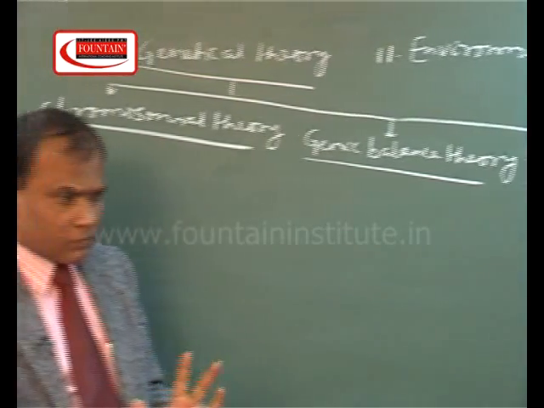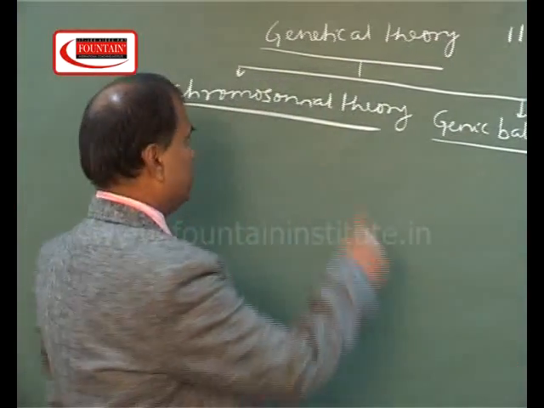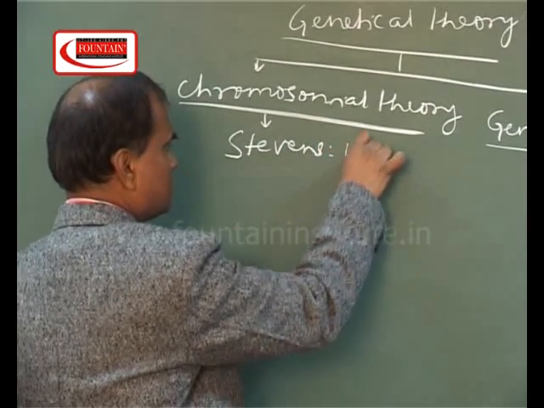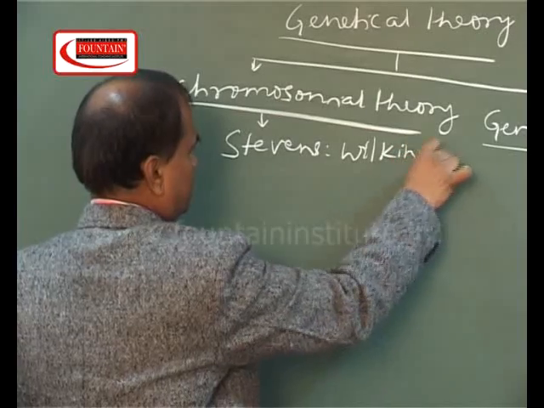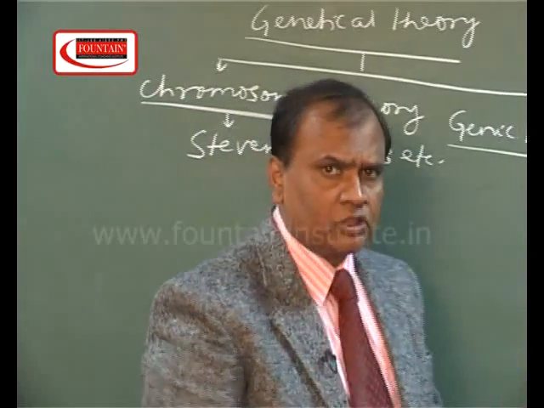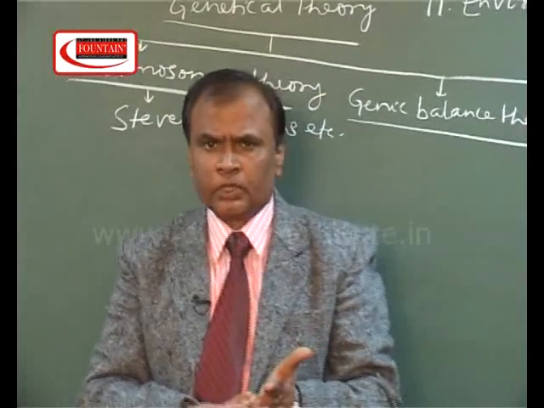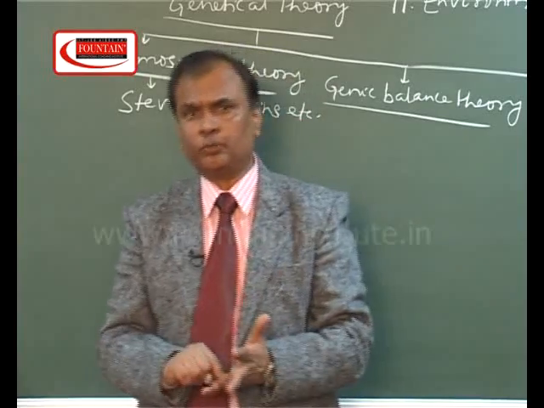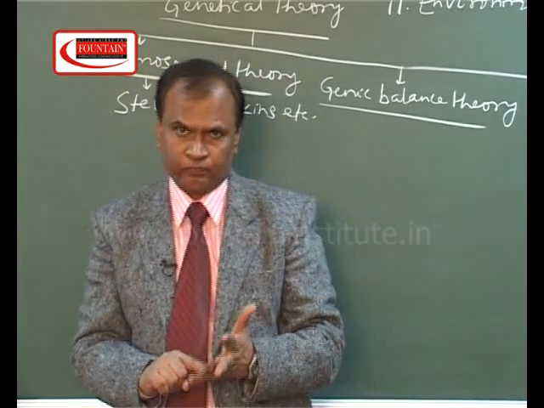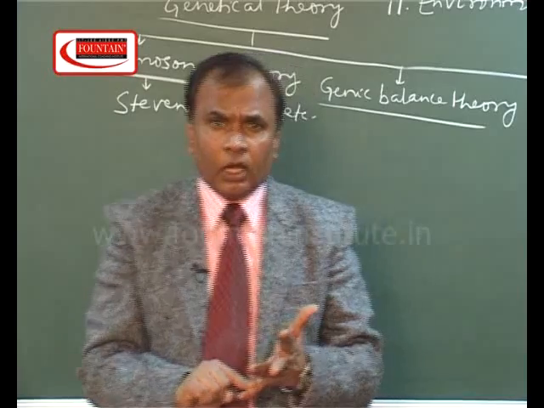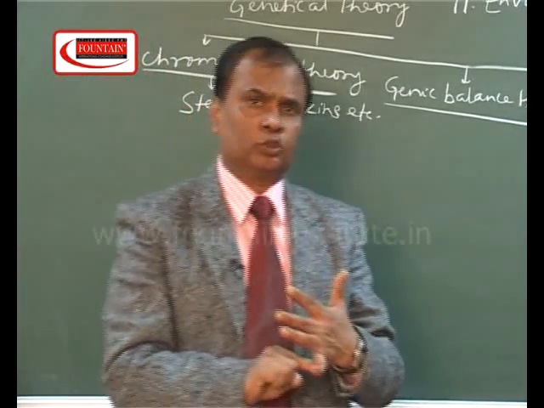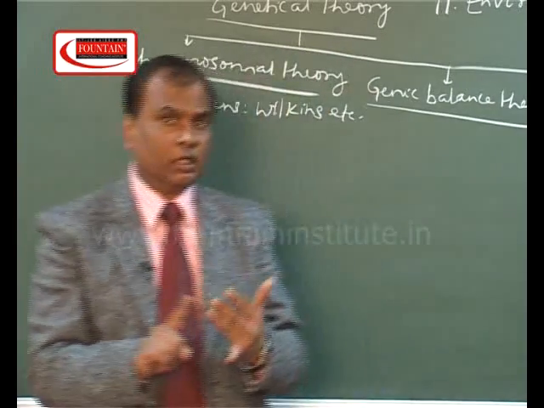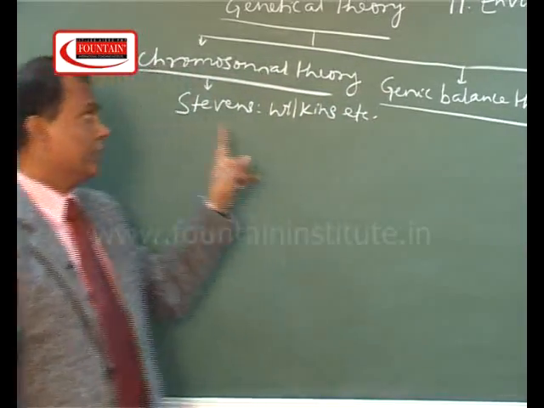The main supporters of this theory are Stevens, Wilkins, etc. The basic facts of this theory are, first point, sex is determined only by sex chromosomes. Autosomes do not play any role in sex determination. Second one, in sex determination, Y chromosome plays an important role. These are the main points on which this theory is based.